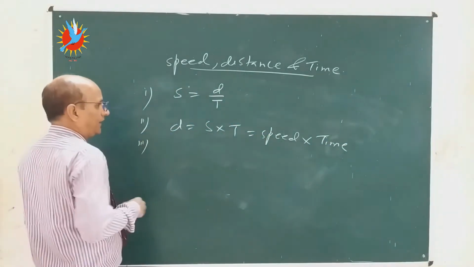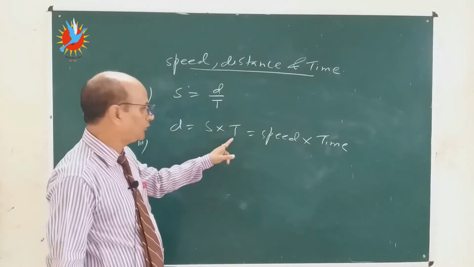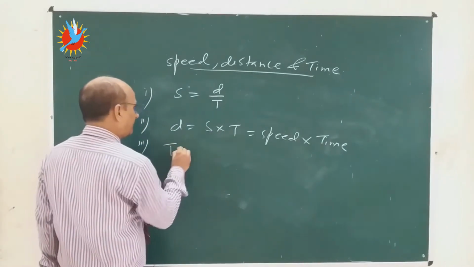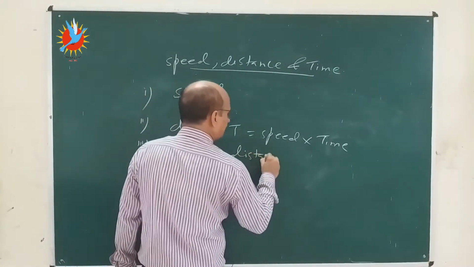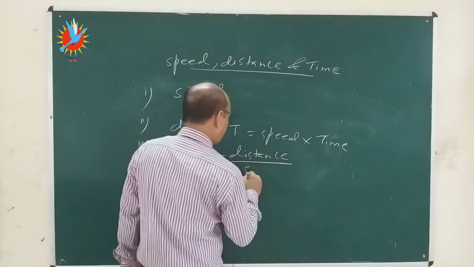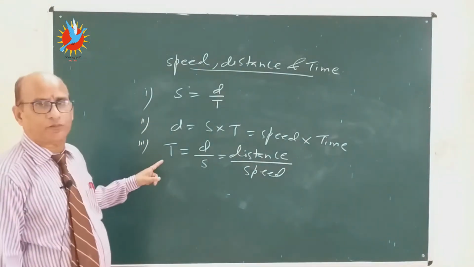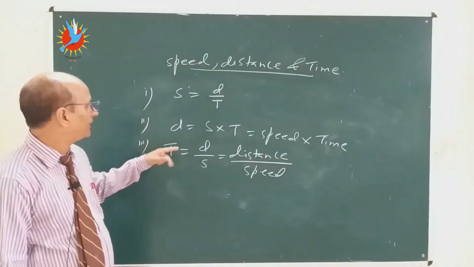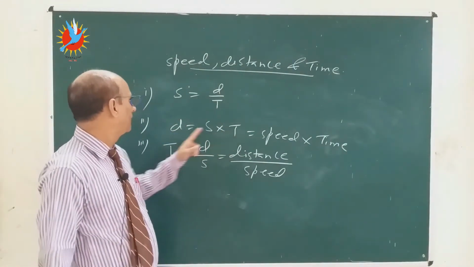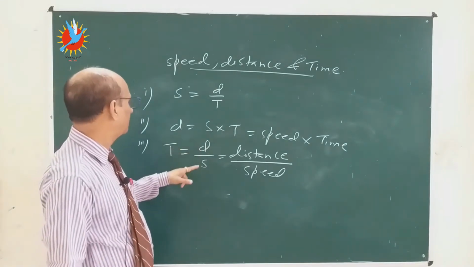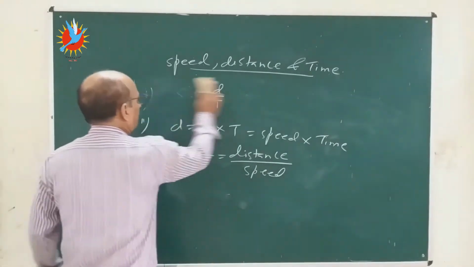And the third is, if speed is given, distance is given, and you are asked to find the time, then time t is equal to distance divided by speed, the distance covered divided by the speed of the vehicle. Now these are the three formulas which we will use in this chapter: speed equals distance upon time, distance equals speed into time, and time equals distance upon speed. These are the three formulas which we use in calculation.